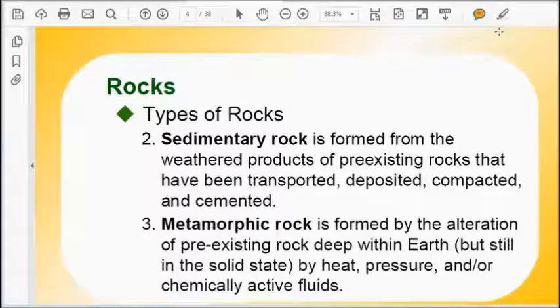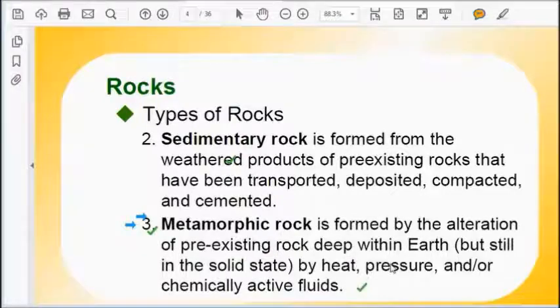So this process of forming rock is very slow. Particularly this sedimentary rock takes a long time for formation. The third kind of rock, that is metamorphic rock, is a very brittle rock compared with the first, igneous, and the secondary, that is sedimentary rock. So this metamorphic rock is formed by alteration of pre-existing rock deep within the earth, but still in the solid state. So by heat, by pressure or by chemically active fluid, this metamorphic rock is made.